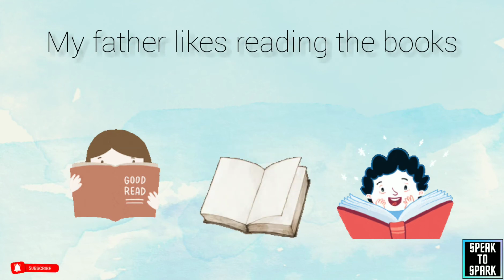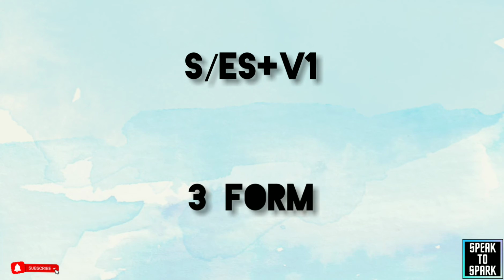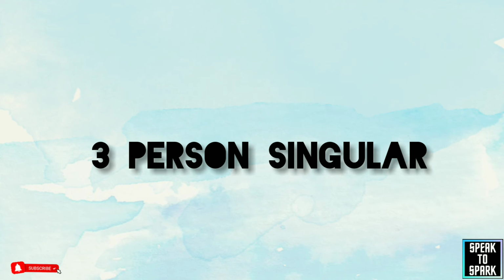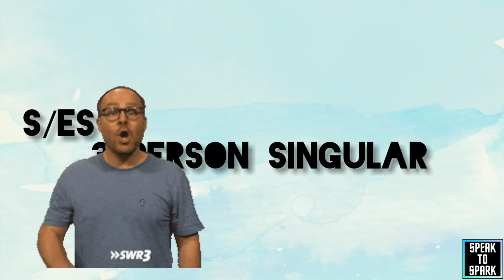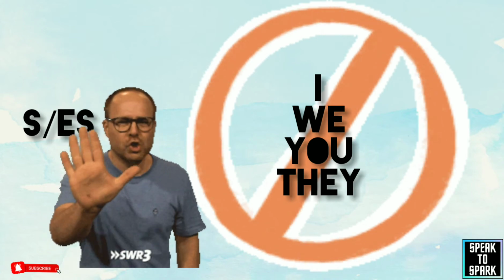So in all these four sentences we are using S or ES with the first form of the verb, which is mandatory in the case of third person singular. Just keep in mind that it is only the third person singular where we have to use S/ES. Do not use S/ES with I, we, you, they and plural.